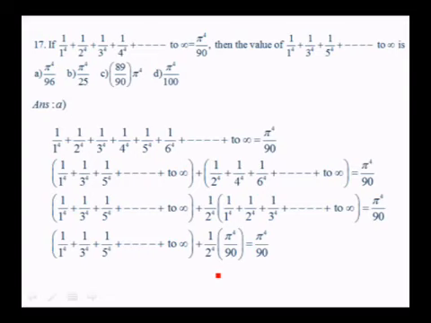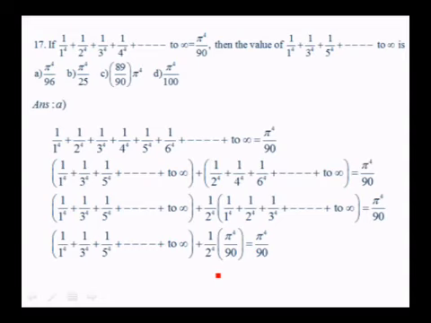Now write the first one as it is, and in the second one the common factor is 1 over 2 to the power 4. Remove that 1 over 2 to the power 4 outside, and inside the second bracket we get 1 over 1 to the power 4 plus 1 over 2 to the power 4 etc. to infinity. But he has given that 1 over 1 to the power 4 plus 1 over 2 to the power 4, 1 over 3 to the power 4 etc. up to infinity is pi to the power 4 by 90. So substitute pi to the power 4 by 90 there.